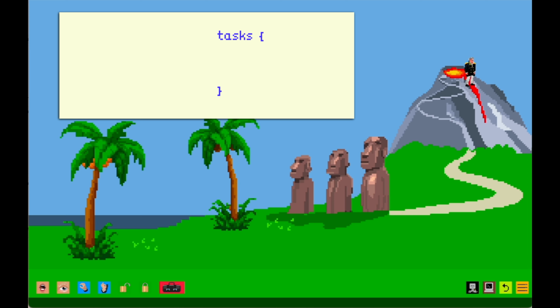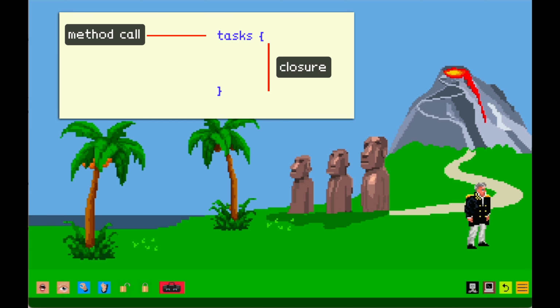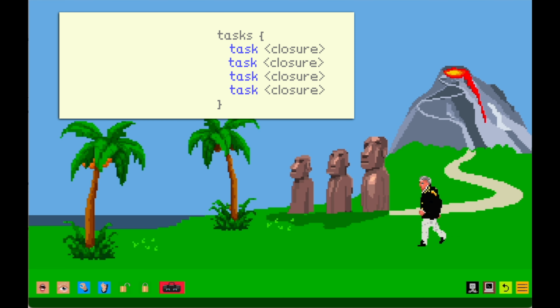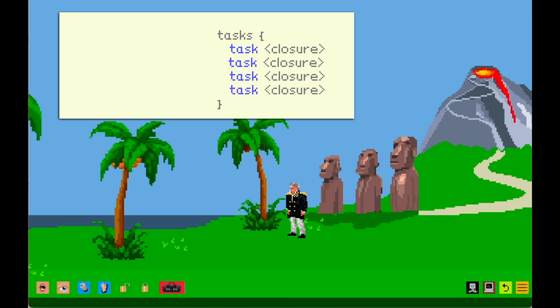My tasks in the block I showed earlier are actually evaluated as a list of closures. A closure represents a piece of executable logic. So the tasks method basically accepts a closure that builds a task list, where each task is represented by a closure, and the resulting list of task closures is returned. In my case, I am handling every closure in sequence and manage the finishing of each task with a listener to advance to the next closure to execute.